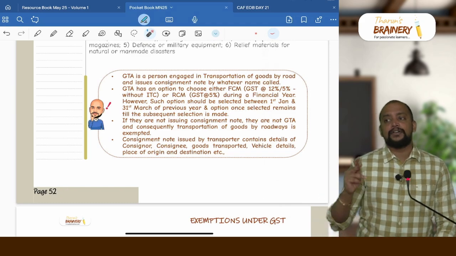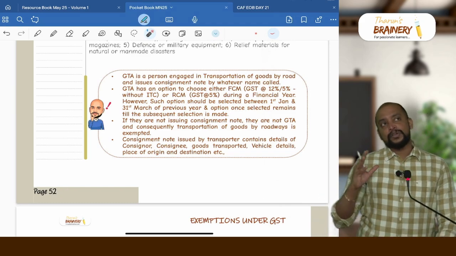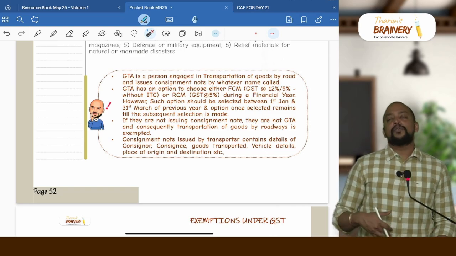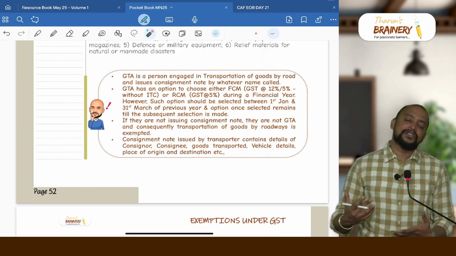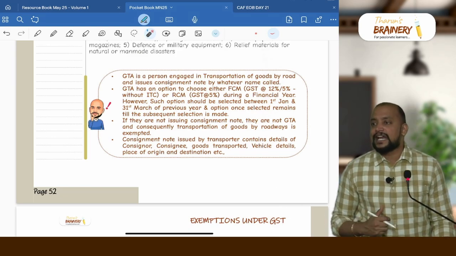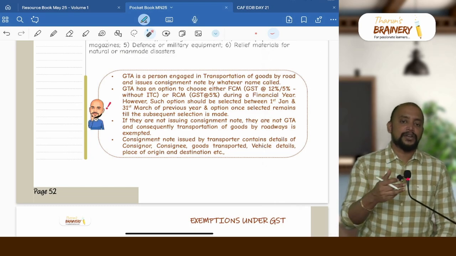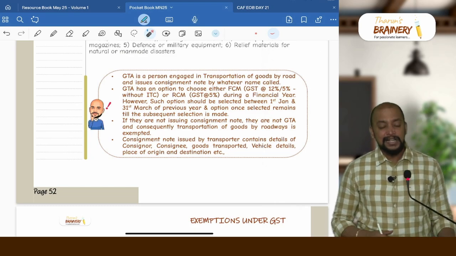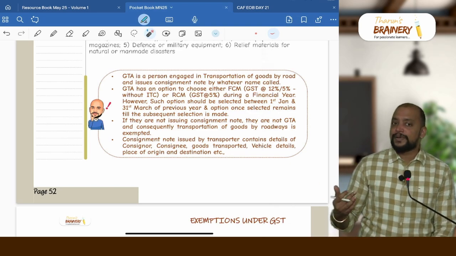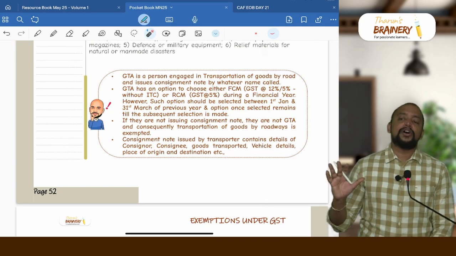Again under FCM they have two rates, 12% with ITC, 5% without ITC. The 12% with ITC, 5% without ITC, with respect to each invoice they can choose. And whatever invoices with 5% without ITC will be treated as exempted turnover of GTA, because they cannot enjoy the ITC to that extent. And 12% with ITC will be treated as taxable turnover and they can take ITC with respect to this. This is under FCM option. Whereas in case of RCM option, the liability to pay GST is on the recipient. Okay, and wherein the rate will be always 5%.